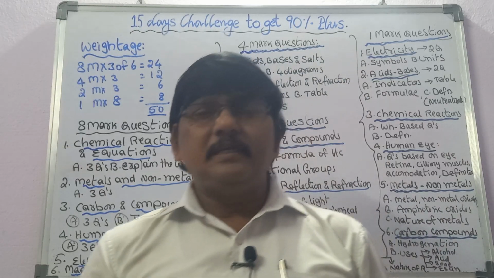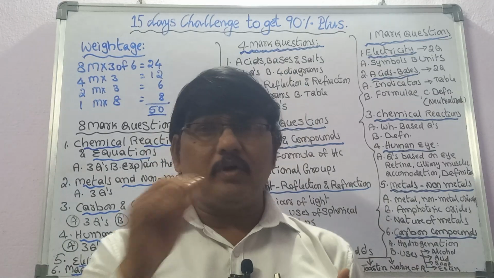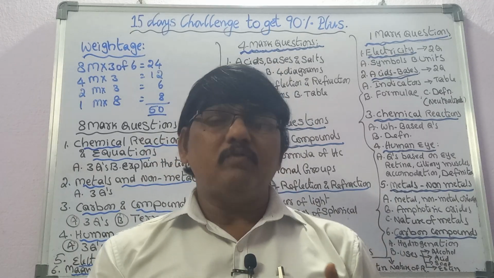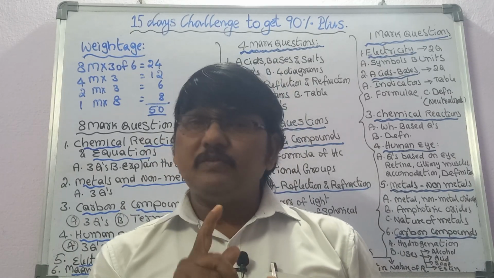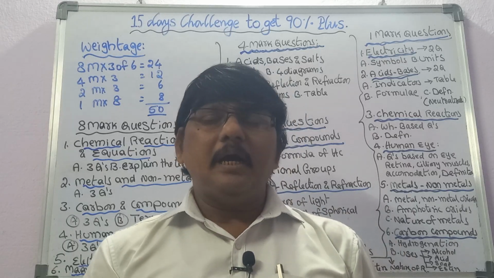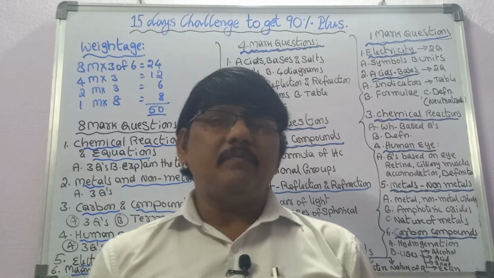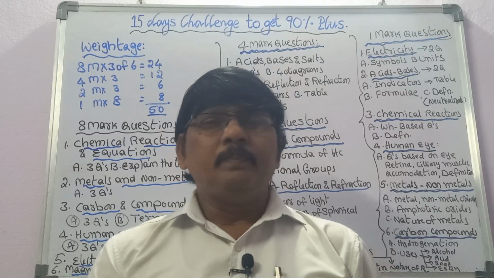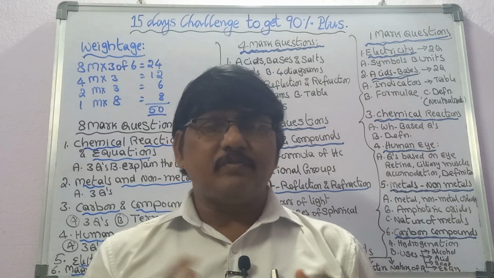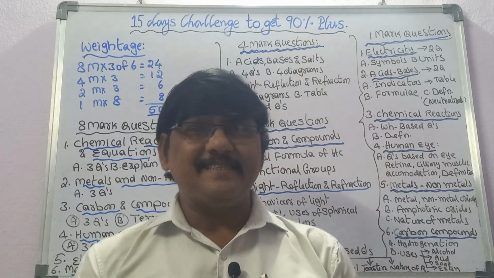The first one is the scattering of light. Explain the following terms: scattering of light, rainbow formation, atmospheric refraction, Tyndall effect, and why stars appear twinkling. These all will be asked as terms.